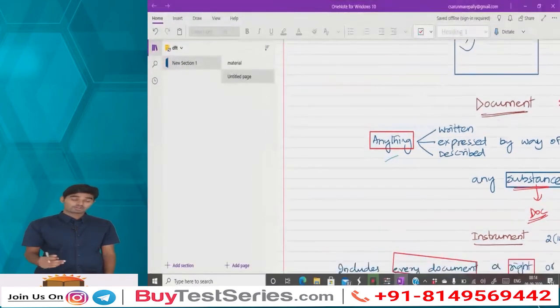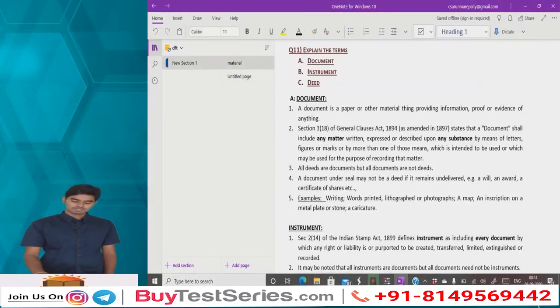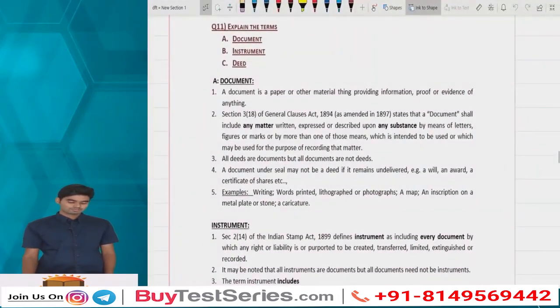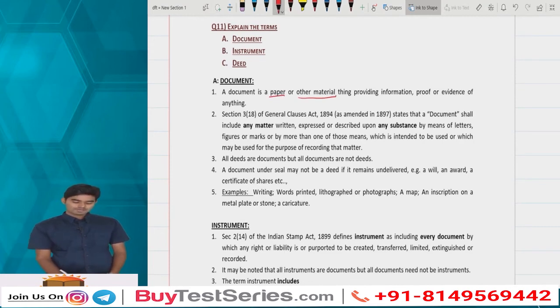Almost every attempt is asking these questions, so we'll quickly revise these topics. Explain the term document. A document is a paper or other material thing providing information, proof, or evidence of anything.